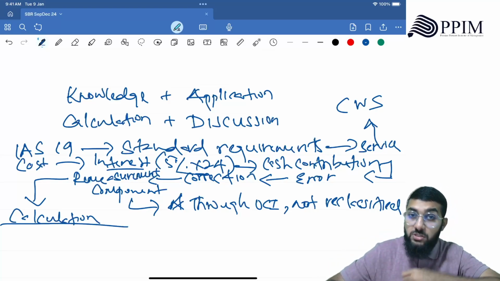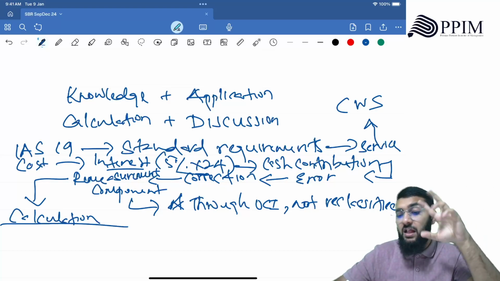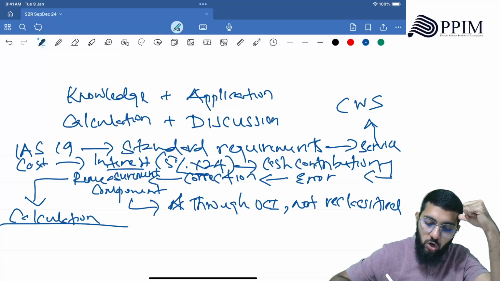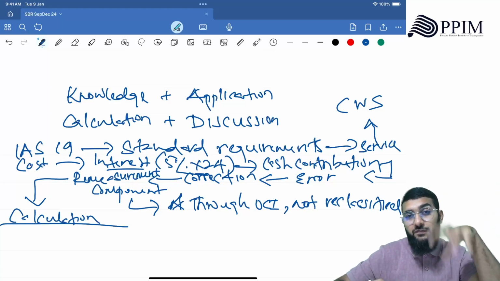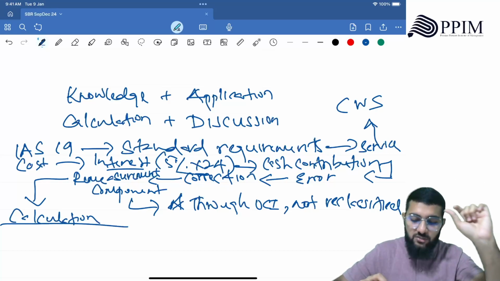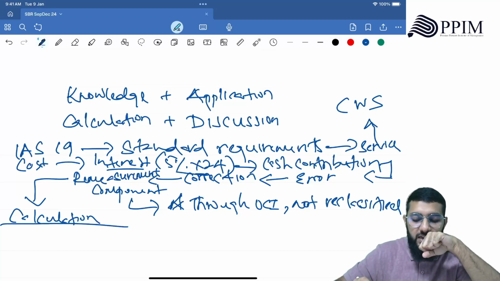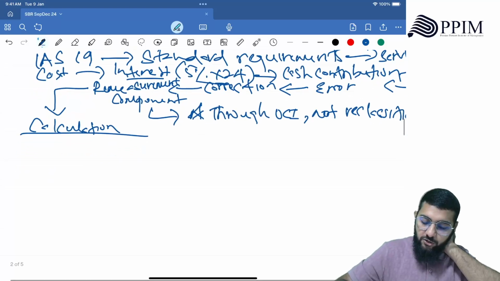Then cash contribution, the error that they've made on cash contribution, it's not supposed to be expense, it's supposed to be asset. How do you correct that error? You explain that entire thing. Then you talk about remeasurement component, which is going to be the balancing figure between the actuarial figure and whatever we've calculated. And that's going to be recorded through other comprehensive income, which will not be reclassified at the point of sale, right? Then you do the calculation.